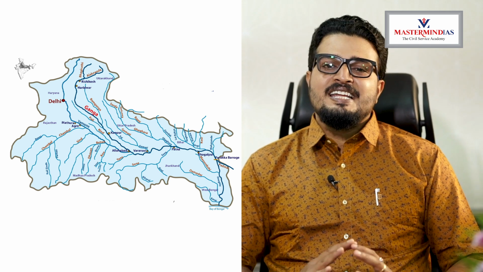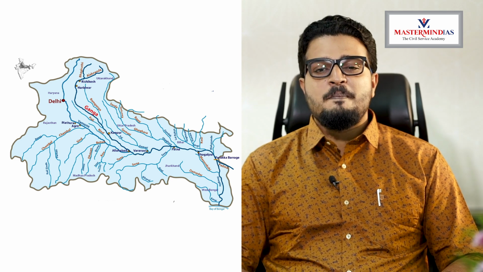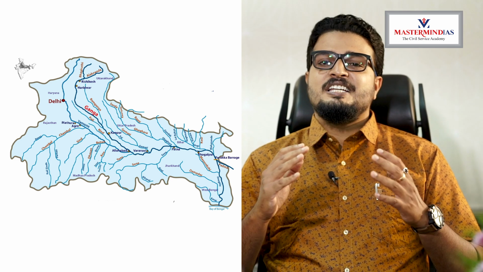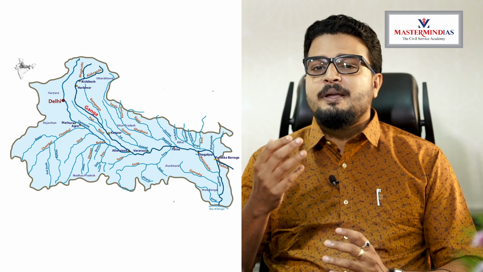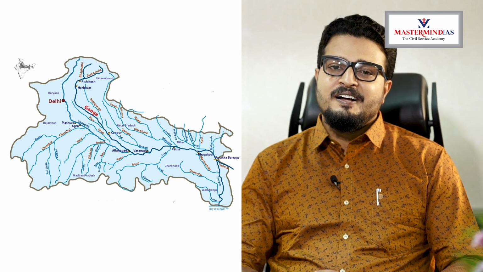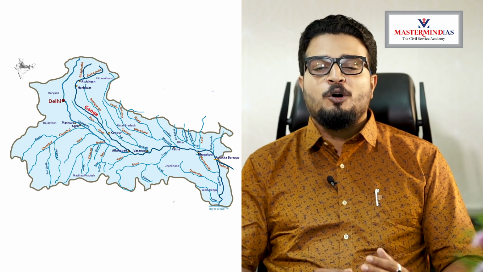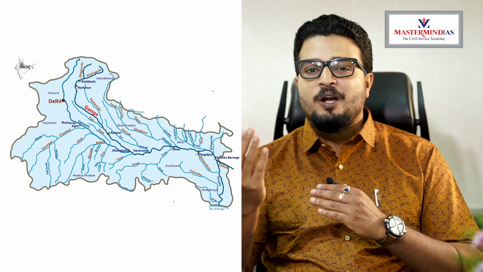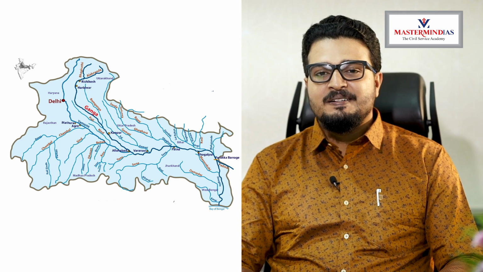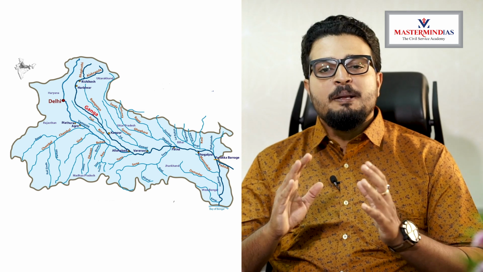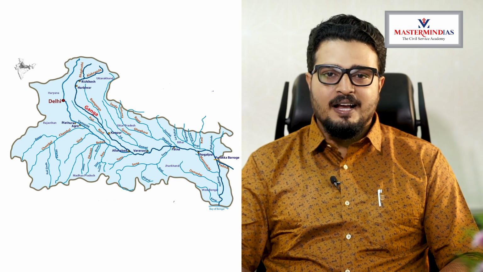There is a specialty in these rivers. These rivers are originating from peninsular India, but they are providing water to a Himalayan-born Ganga. That is a Himalayan-born river. They are not flowing southwards, they are flowing northwards and joining river Ganga. So that's the peculiarity of these rivers. Okay. So these are the important right bank tributaries of river Ganga.